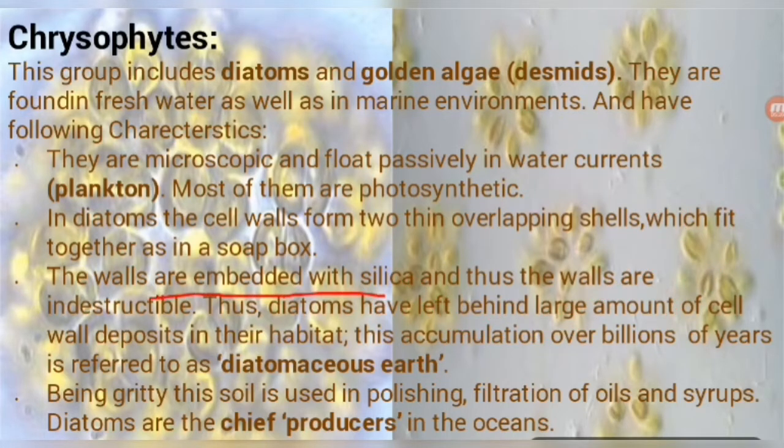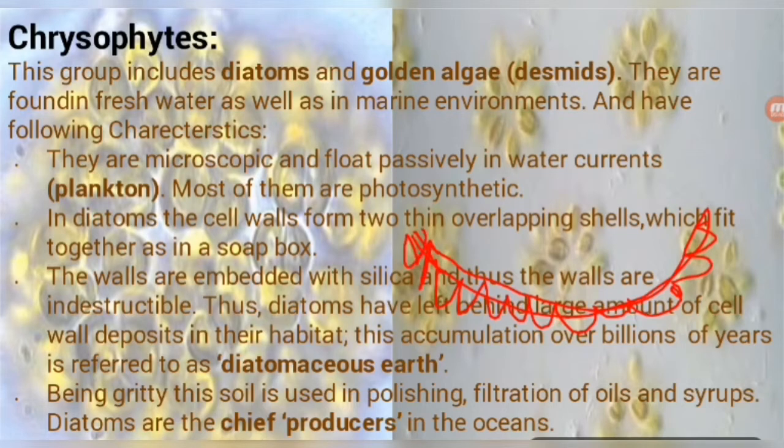The walls are embedded with silica and thus the walls are indestructible. These walls are embedded with silica. The outermost covering is embedded with silica, which means silica is found just like glass.